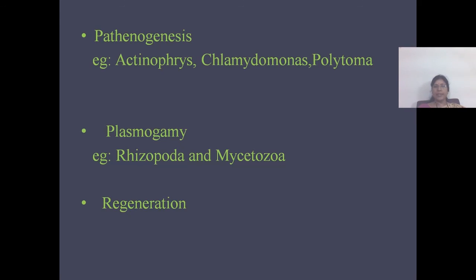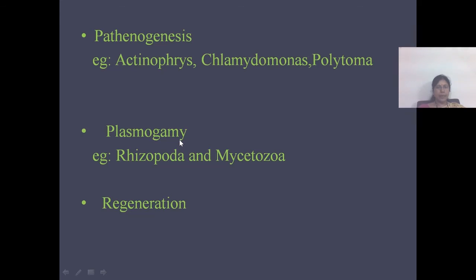The endomixis in ciliates is also a parthenogenetic phenomenon. Usually the parthenogenetic individuals will be haploid, as they develop without the fusion of gametes, but when observed, they seem to be diploid.